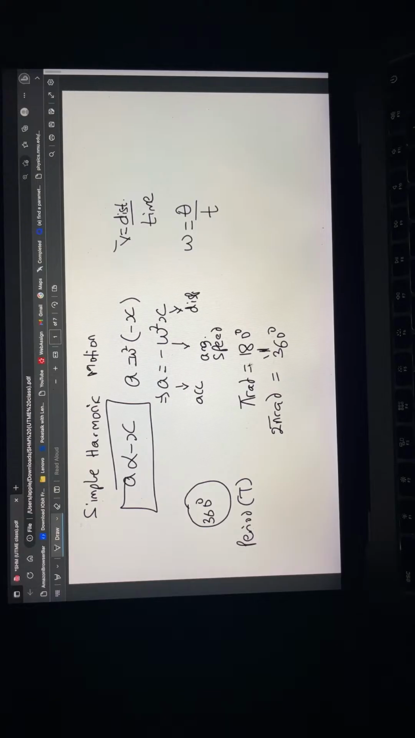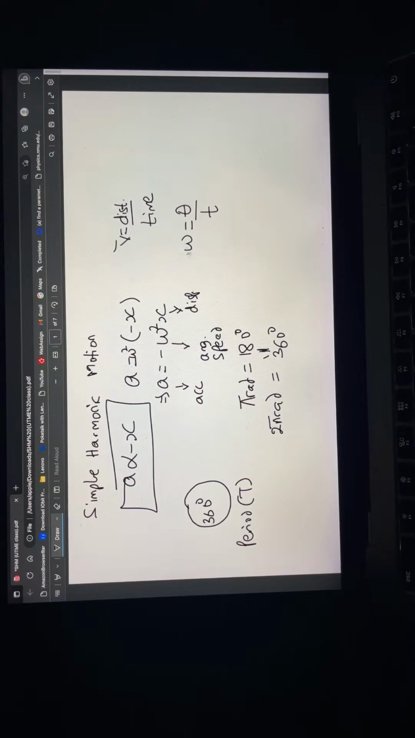Now, where am I going with all of this? I'm trying to explain that when somebody moves in a full cycle, the angle they have turned is 360 degrees. In radians, we say they have turned 2 pi radians. And since this is a full cycle, the time it takes to cover a full cycle is known as the period.